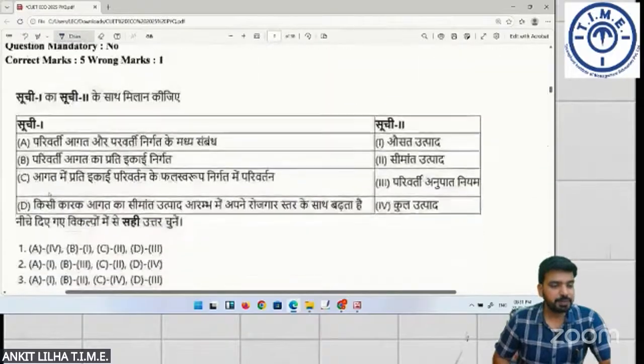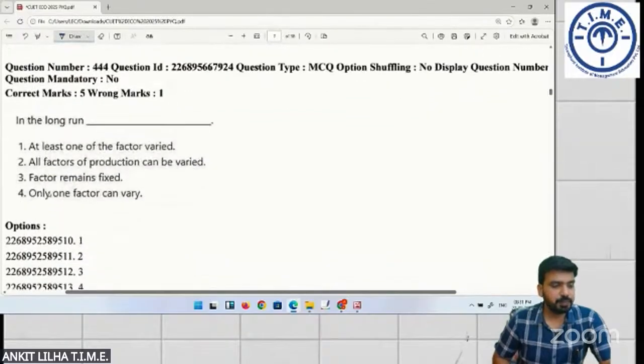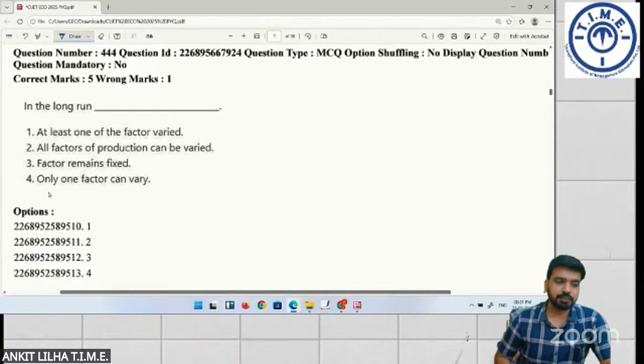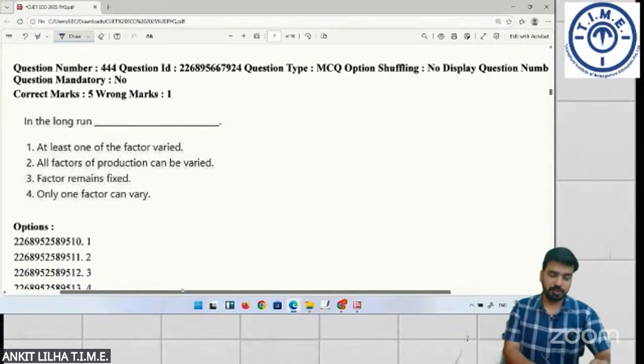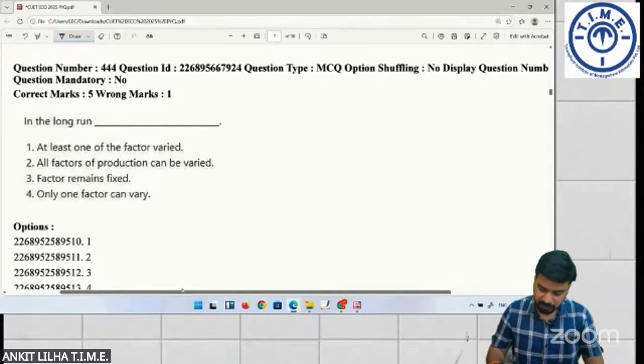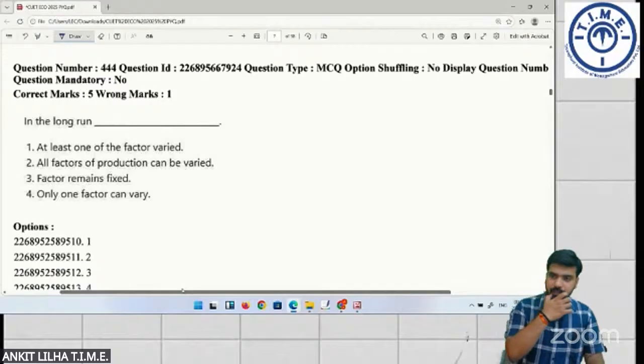Next, in the long run. Okay, now this is a very simple question. Let me see who will answer this question. इसका कौन जवाब देता? In the long run, at least one of the factor varied. All the factors of production can be varied. Factor remains fixed. Only one factor can vary.